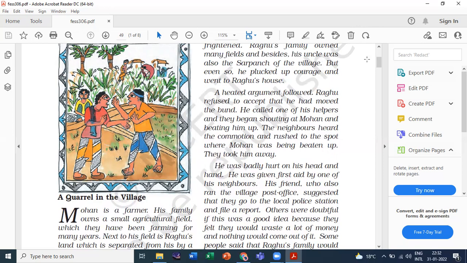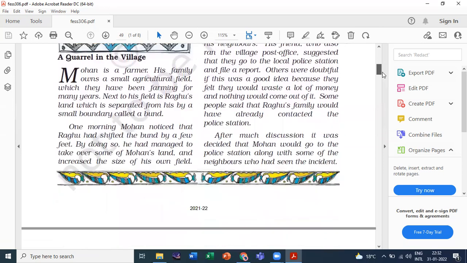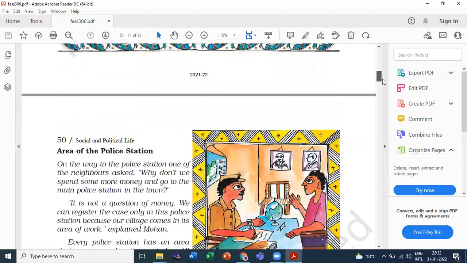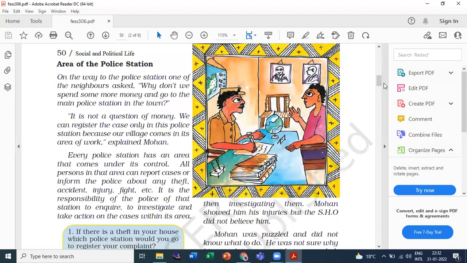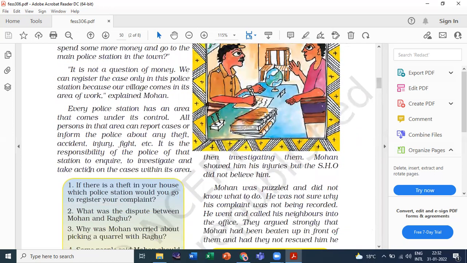So read it very carefully. The small details about relationships, you will get MCQs from this. Let's move to the next section, that is the area of the police station. So here you can see that after the dispute they went to the police station and what happened there. See, here are your questions.